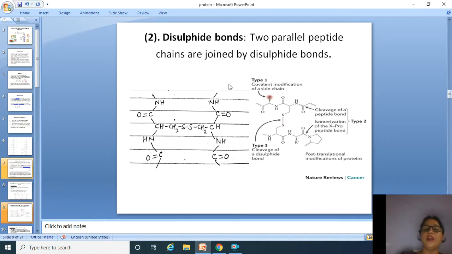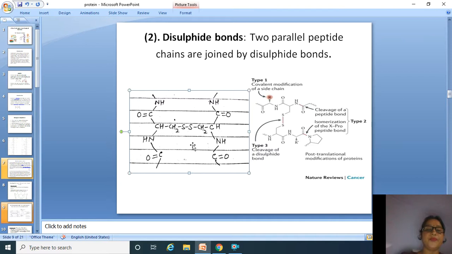Then we come to disulfide bonds. Disulfide bonds are formed by two parallel peptide chains which are joined by the disulfide bonds. Look at here, this is one polypeptide chain and this is another polypeptide chain.